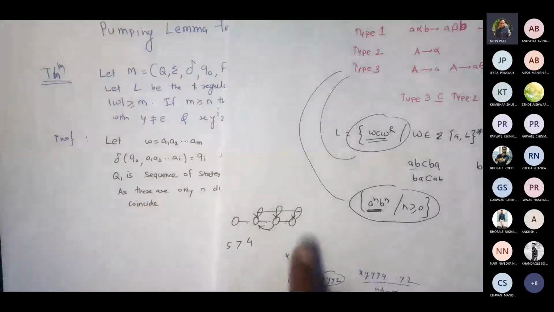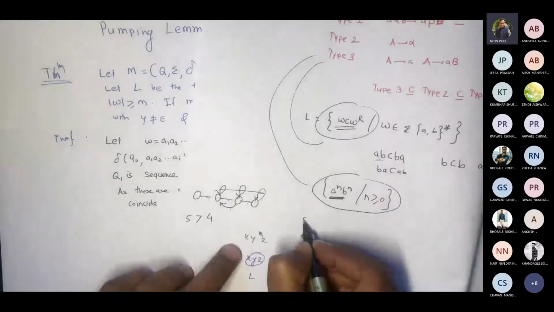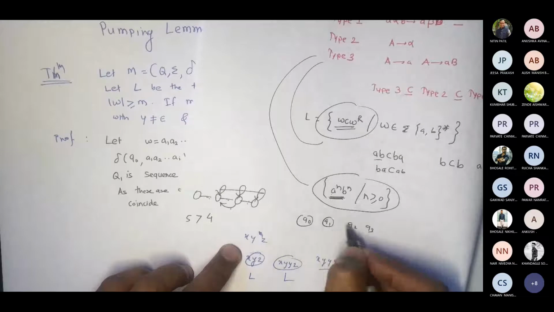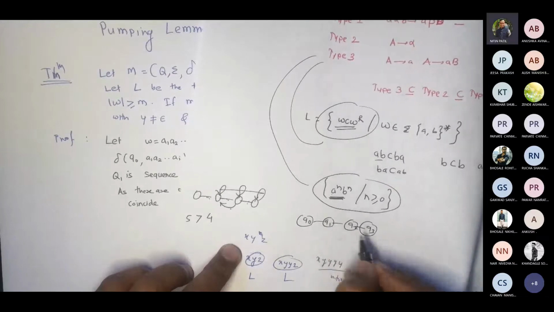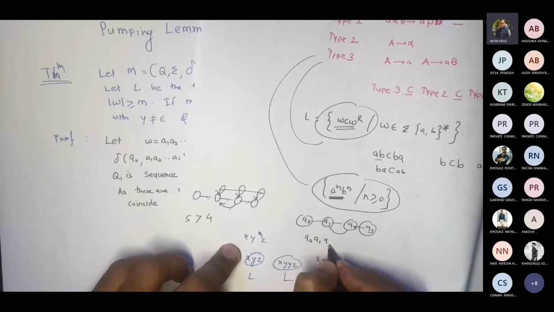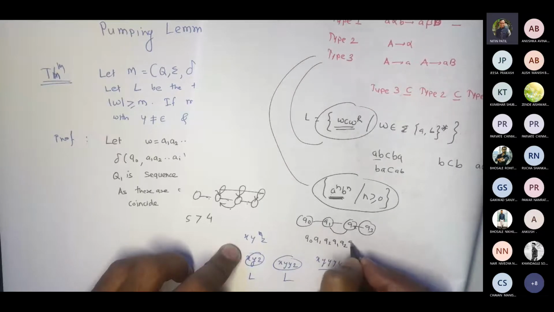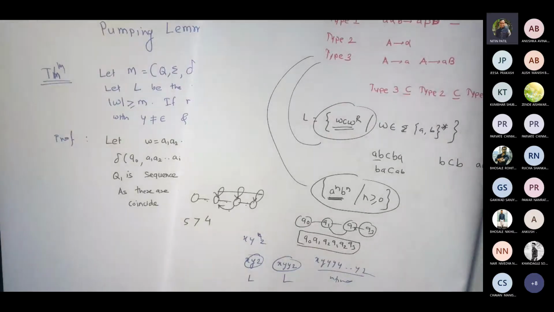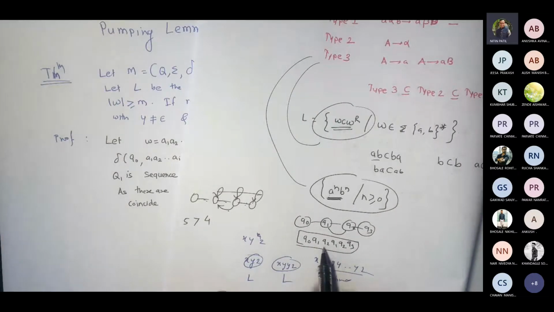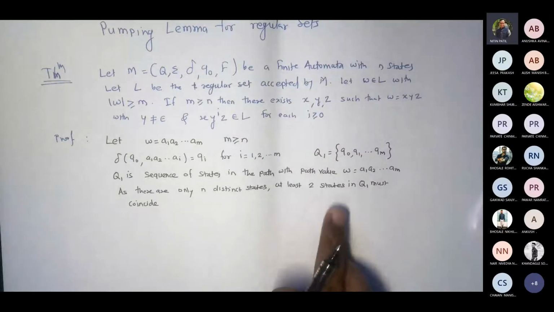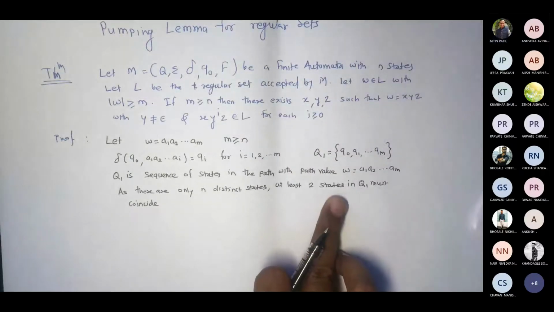So in a path, whatever path I'm going to get, say for example Q0, Q1, Q2 and Q3. With this diagram, if I write the path value Q0, Q1, Q2, Q1, Q2, Q3, this would be my path value, correct? So you will see that these states are getting repeated. That's what I'm talking about. This must coincide, correct?